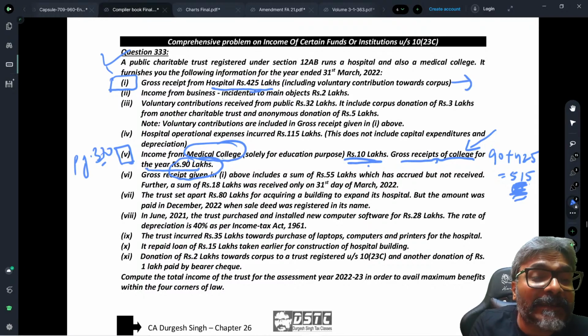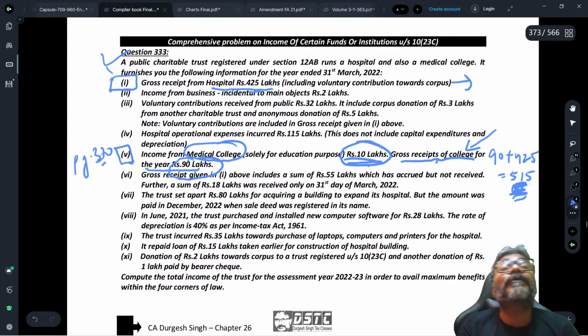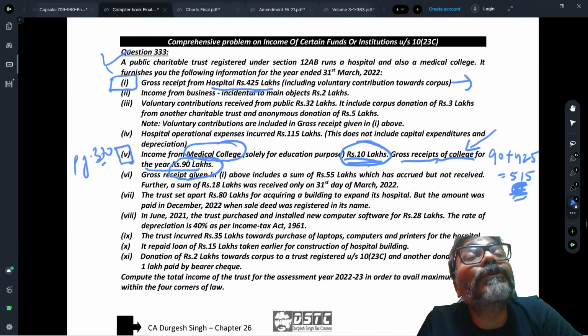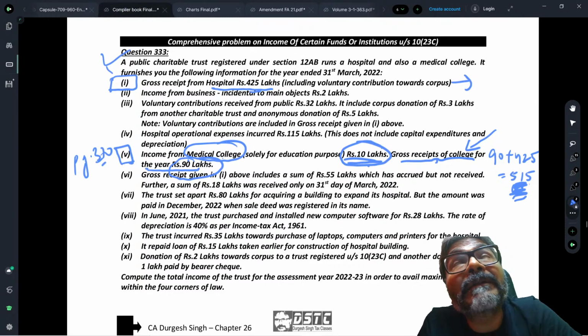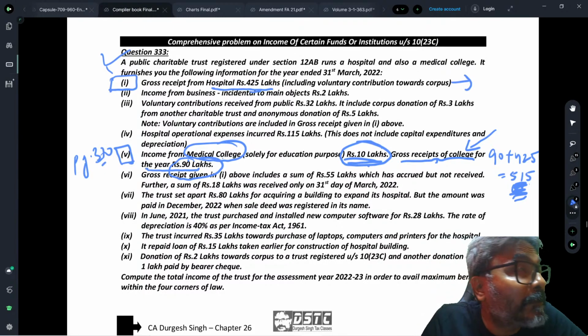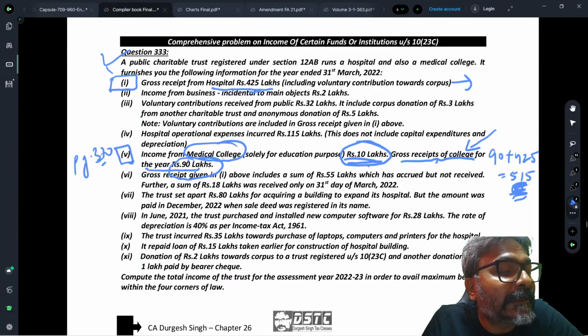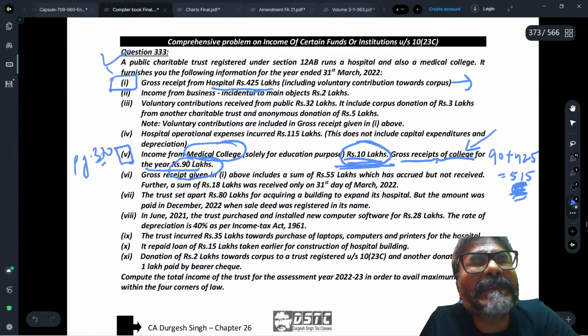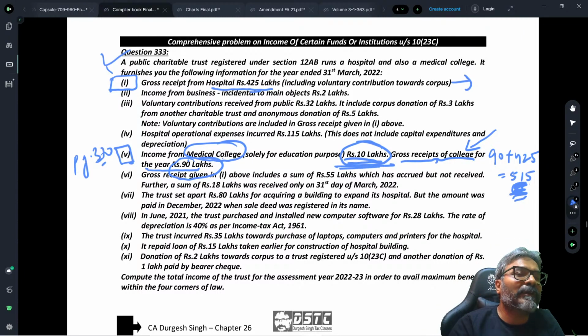So what was the case? Up to last year, this 10 lakhs was completely exempt. We never even used to see how this 10 lakhs has been used, whether it has been applied for the charitable purpose or not. Those criteria used to become irrelevant for an unconditional exemption. This is what the effect was.